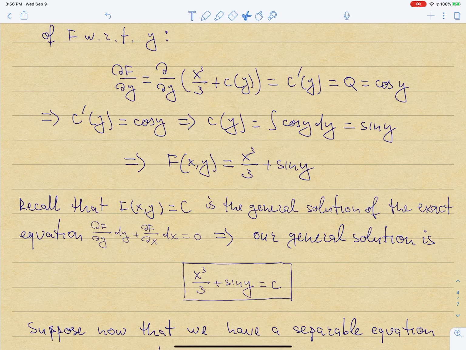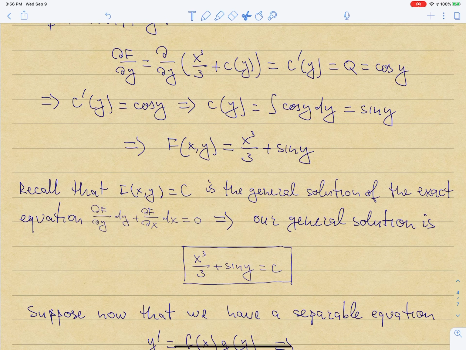And just one point here. Again, I said that I'm not going to add a constant when I'm integrating for the second time. And indeed, you can see that if I did, then I'll have the expression on the left plus an unknown constant equal to another unknown constant. So then I can move the first unknown constant to the right, and then just combine them, and I simply get an unknown constant.